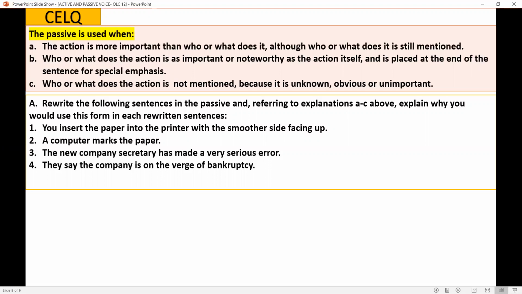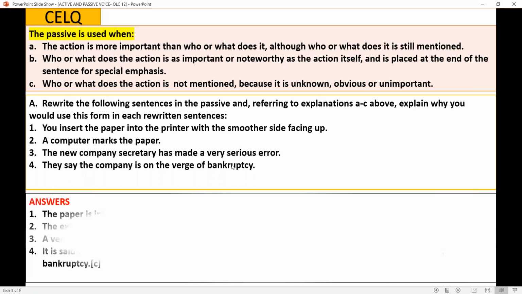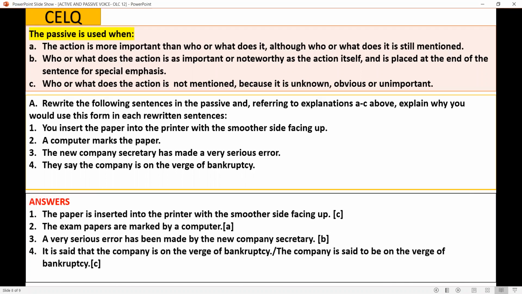Now you can write the answers yourself. I hope all of you got the answers. Now let us see the answers. The first one, you know that the sentence is in simple present tense. The answer is: the paper is inserted into the printer with the smoother side facing up. So the appropriate explanation is C.